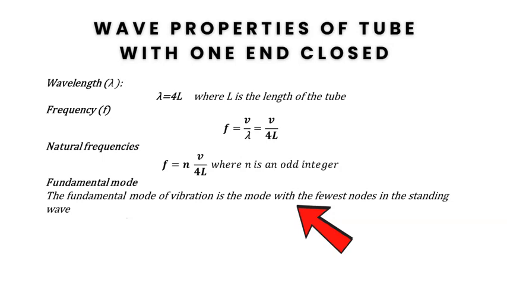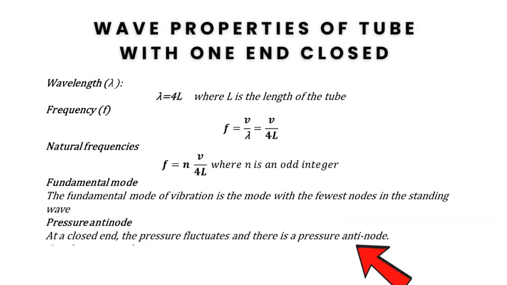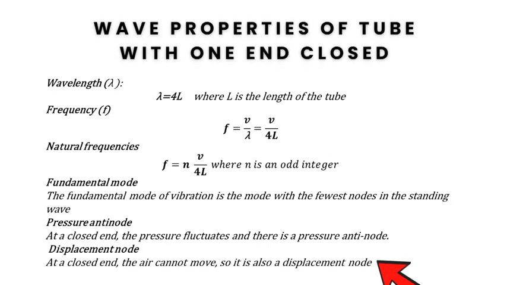Fundamental mode: the fundamental mode of a vibration is the mode with the fewest nodes in the standing wave. Pressure antinode: at a closed end, the pressure fluctuates and there is a pressure antinode. Displacement node: at a closed end, the air cannot move, so it is also a displacement node.